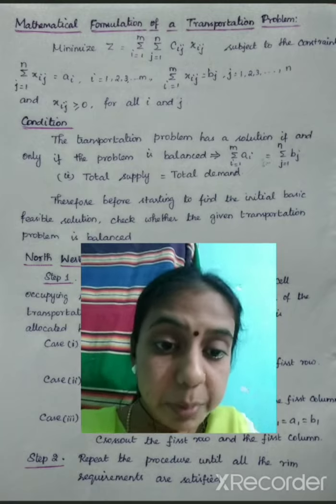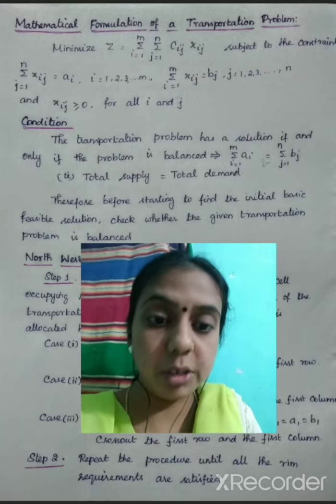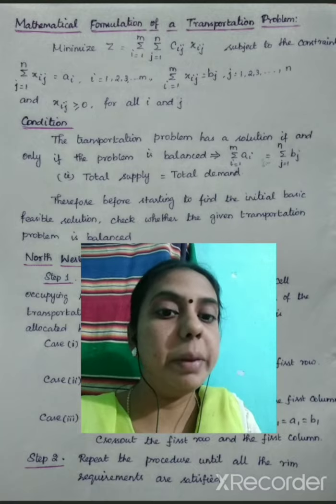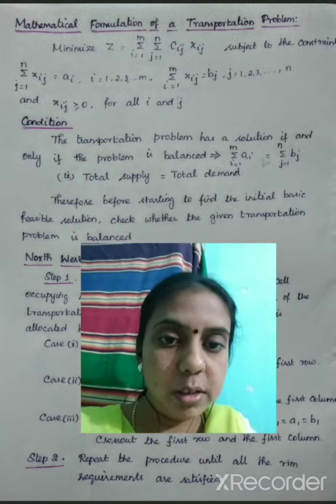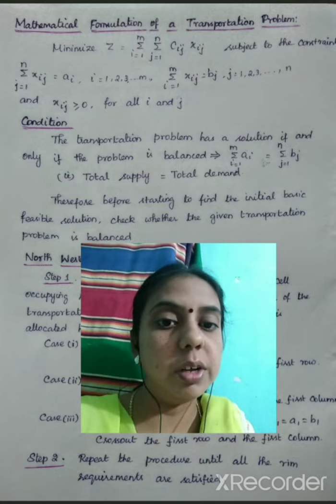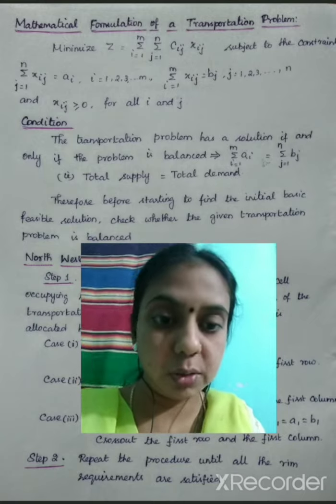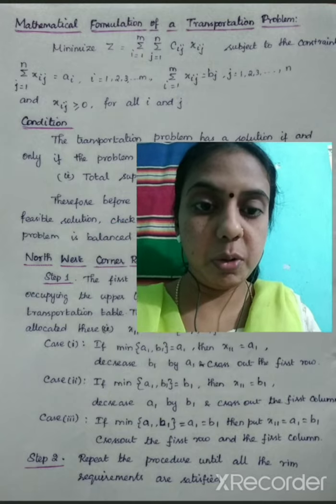We have a basic condition to solve a transportation problem: the problem should be balanced. It is balanced when the total supply and total demand are equal. We have to find the total supply and the total demand, and check whether the two values are equal. So before starting to deal with the transportation problem, we have to check whether the given transportation problem is balanced.